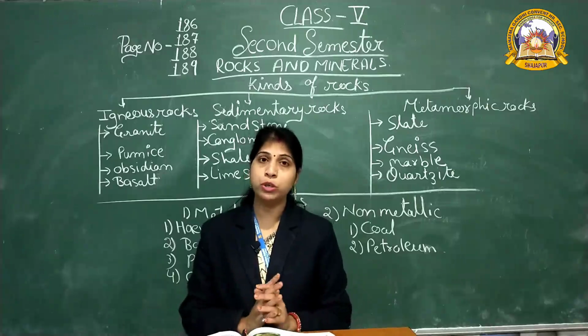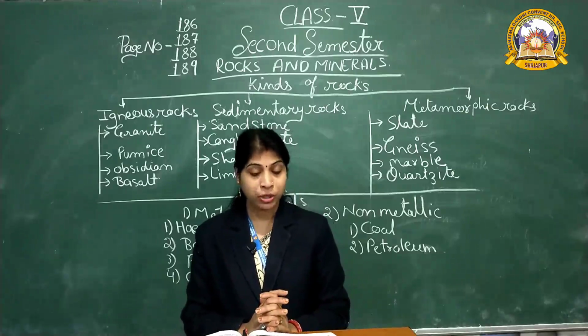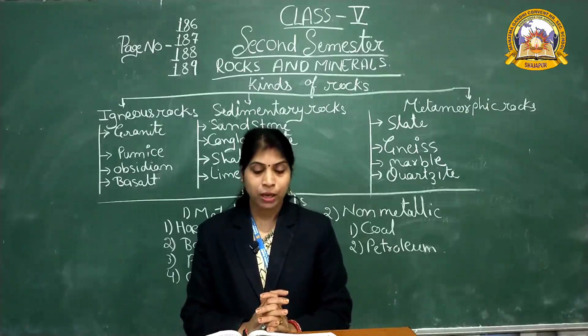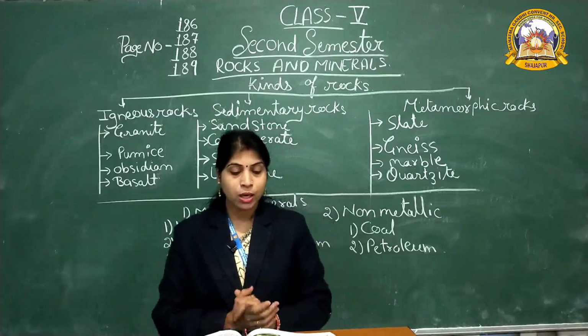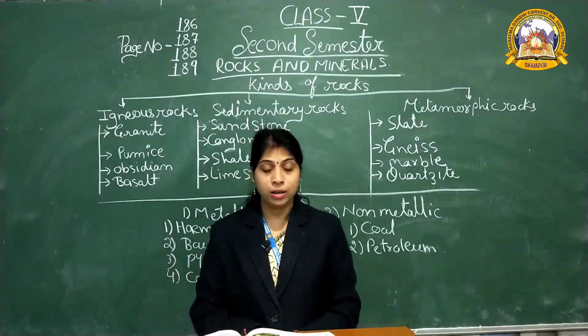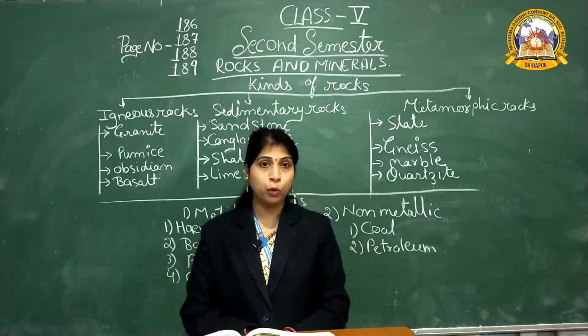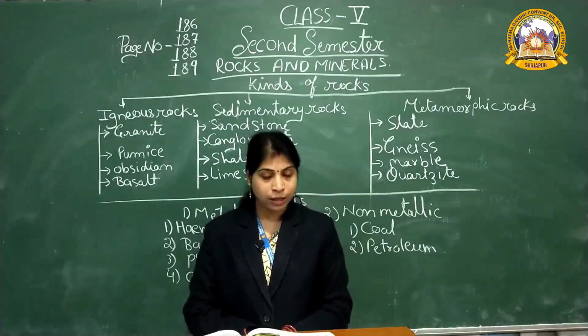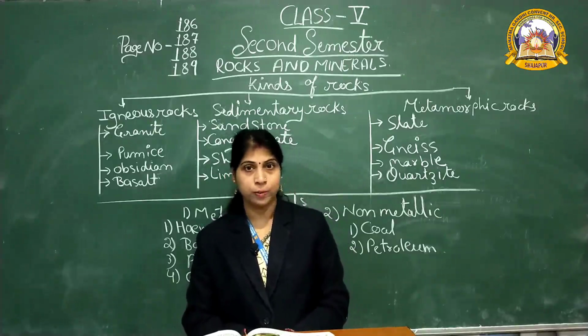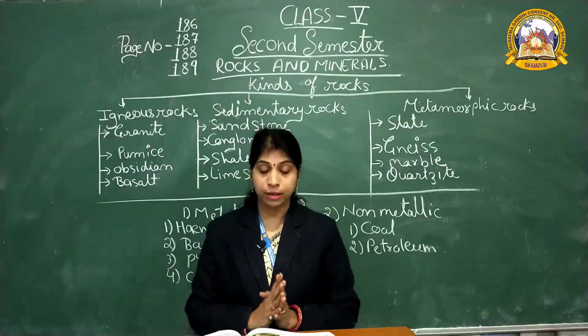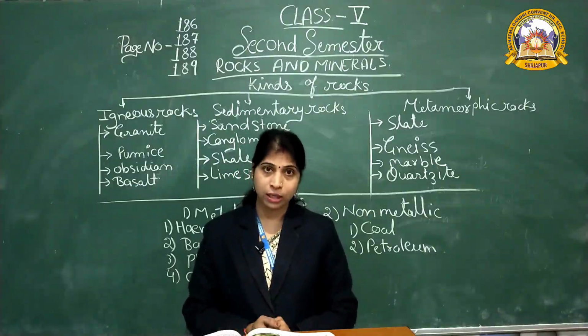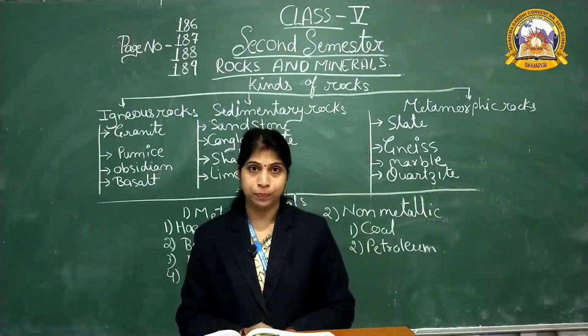The magma is pushed upward by the pressure of other rocks around it. Some of it cools and hardens below the surface of the earth, while some flows onto the earth's surface and hardens to form the igneous rock. The magma that reaches the surface of the earth is called lava.